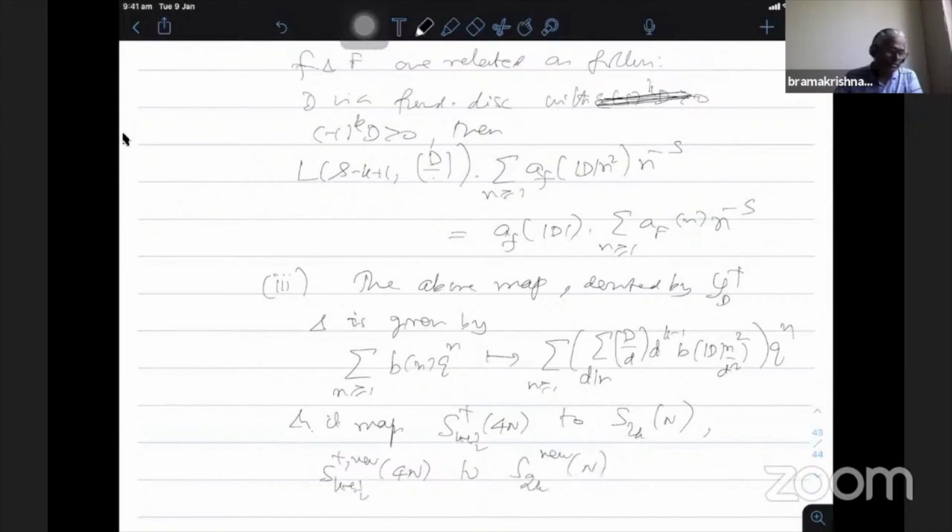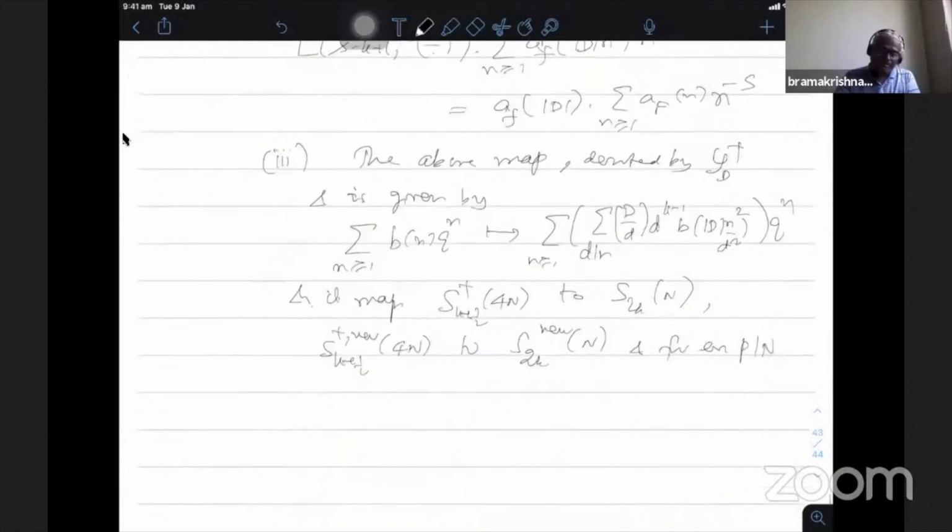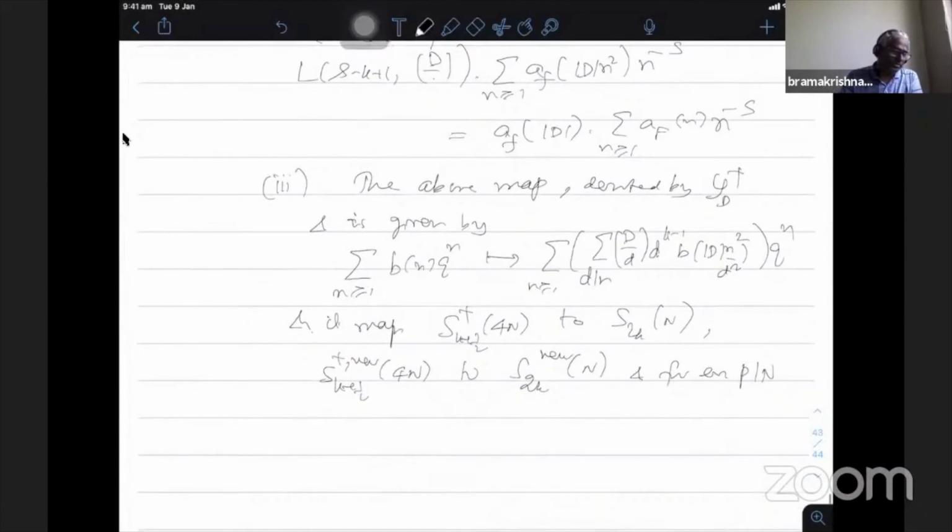And for every p dividing n, this is another property. He introduced the plus and minus eigenspaces under the W operator, and it also takes the plus/minus eigenspace into the plus/minus eigenspace in the integral weight. So we take S_{k+1/2}^{+,p}(4n) intersection S_{k+1/2}^{+,new}(4n). Therefore, I am intersecting the plus eigenspace of W_p in the new space.